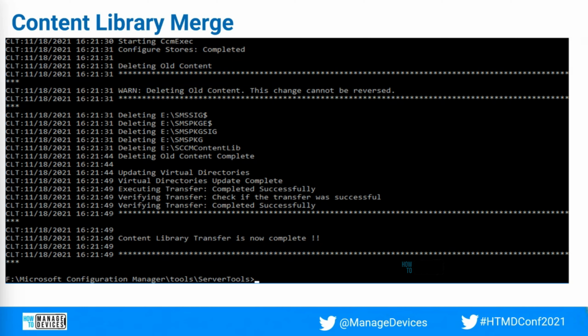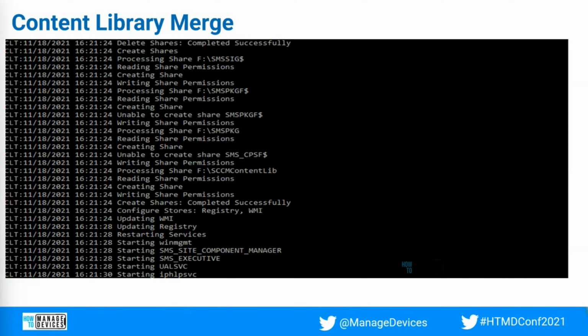That is, it should be on one single drive if it is spanned across multiple drives. You have to use this content library merge tool, so that it will merge all the content from each drive into a single drive. This tool is available in our tools folder on the primary site or CAS site. You can access this tool and you have to provide a specific command line. I'll show you the command line.